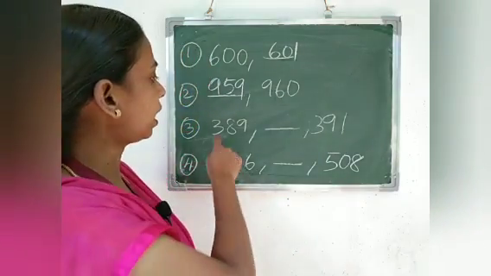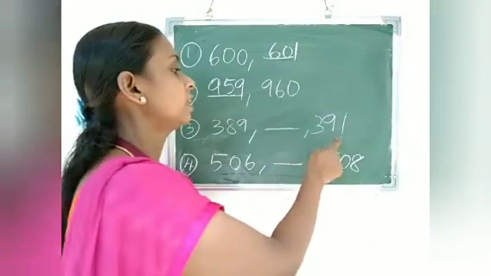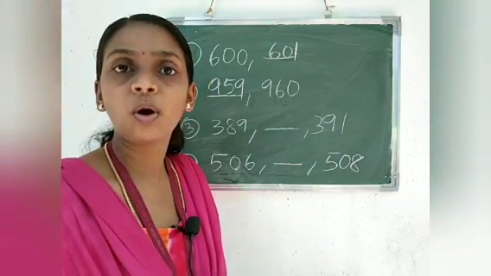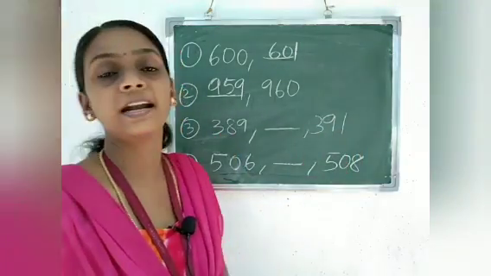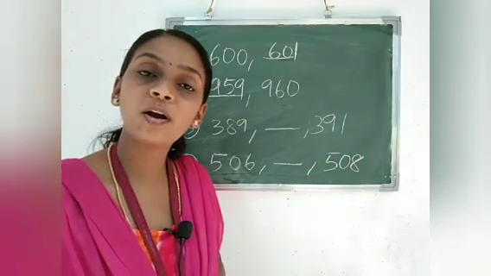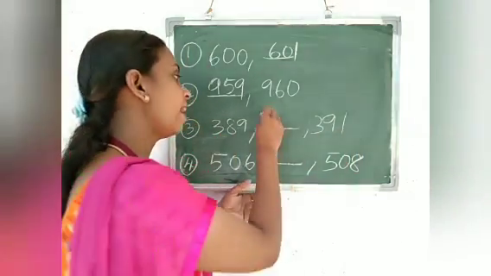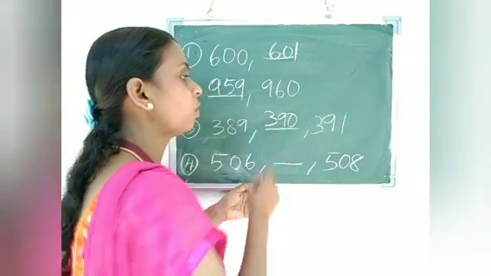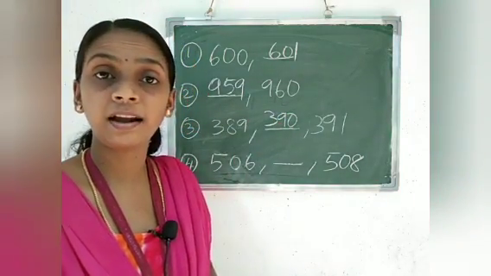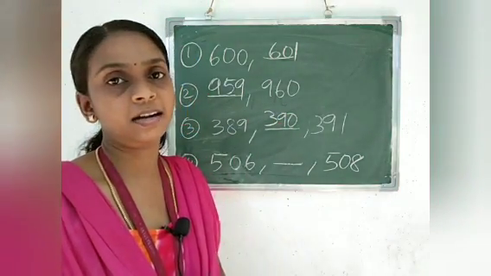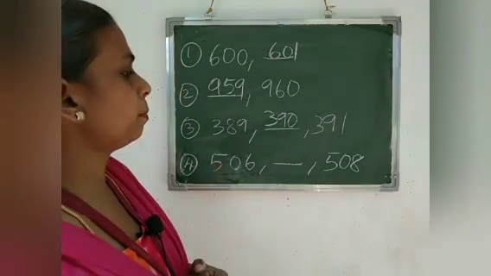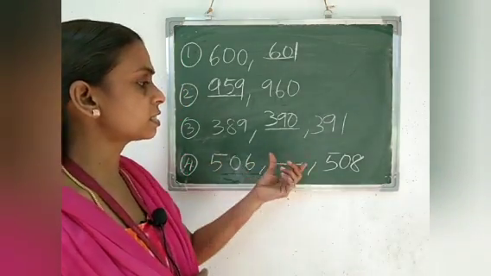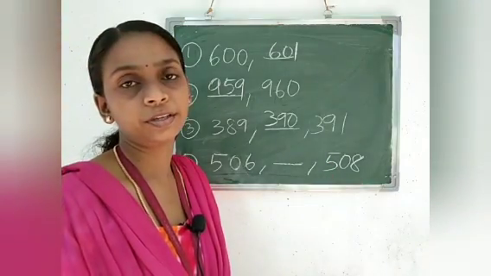And next is 389 dash 391. So what is the between number of 389 and 391? Tell me all of you. 390 is the between number of 389 and 391. And last one, we also have to write the between number. 506 dash 508.